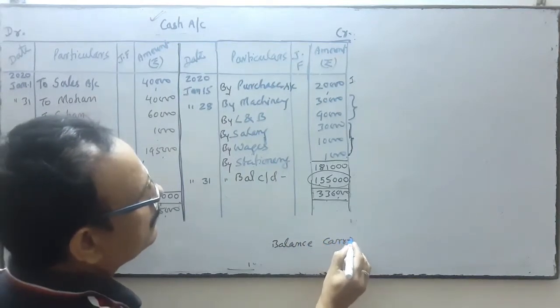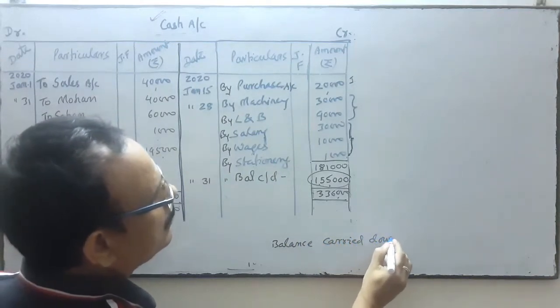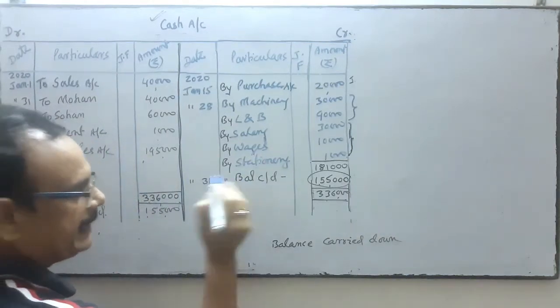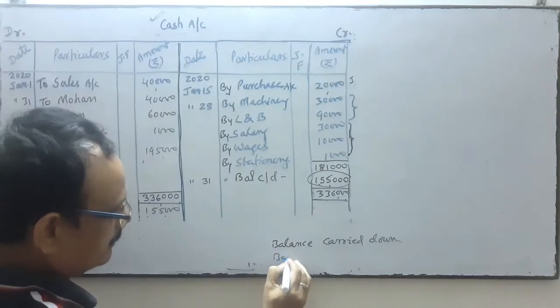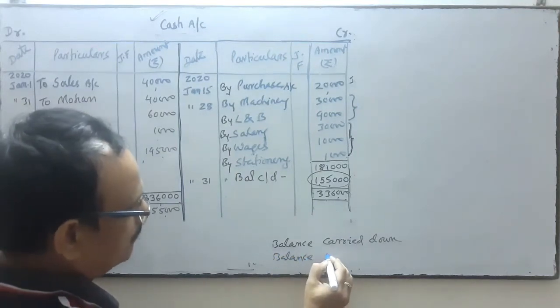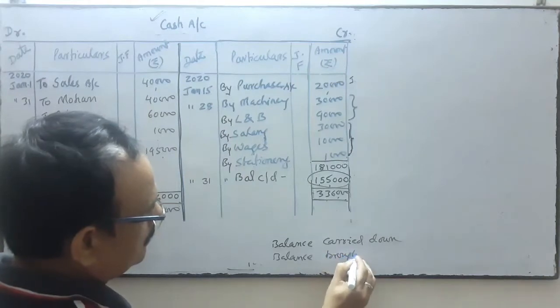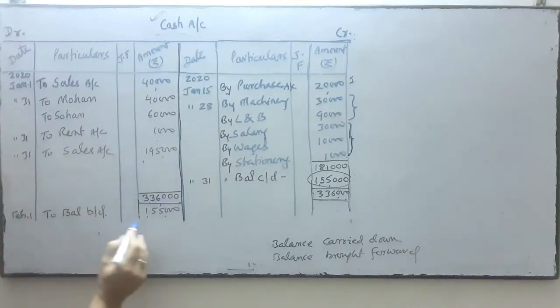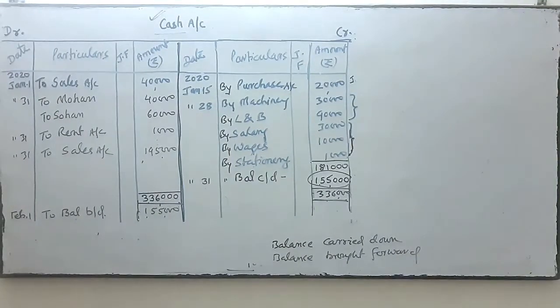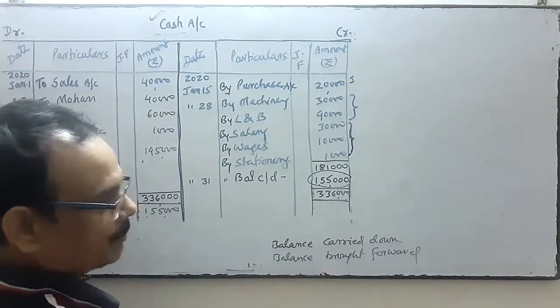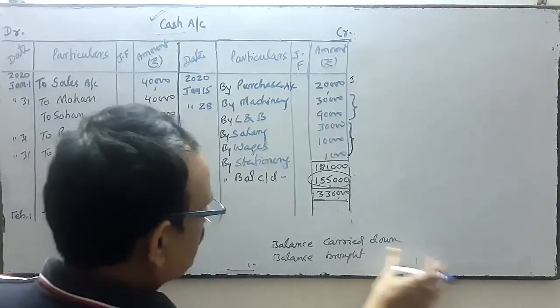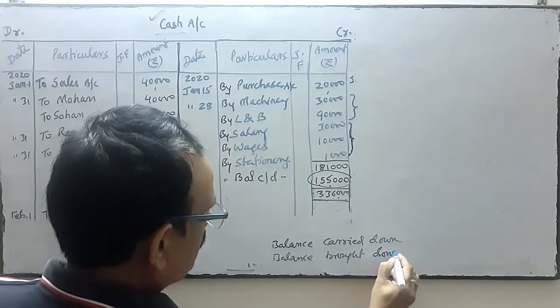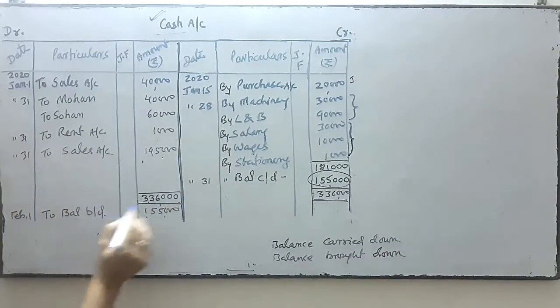Balance carried down. In short, it is called balance C/D. And when the balance is brought forward, we write on this side, to balance B/D, brought down. So carried down and brought down. This balance will be brought down on the first day of the next month.